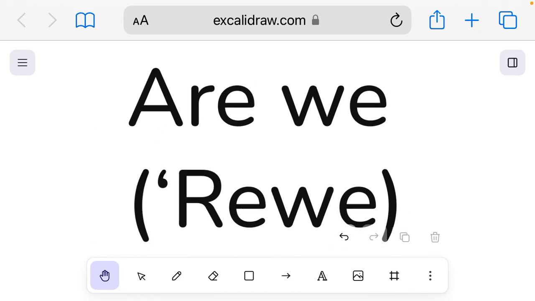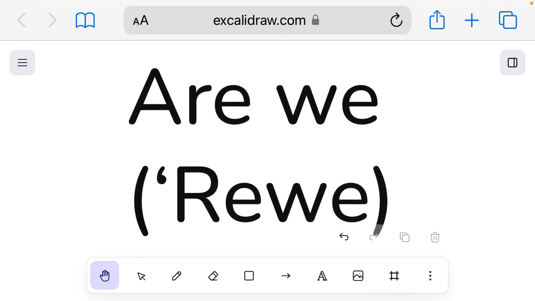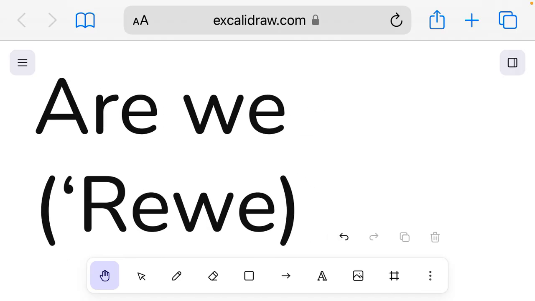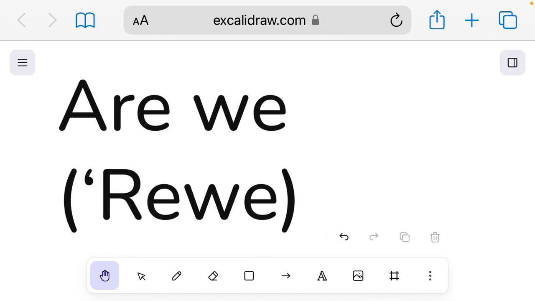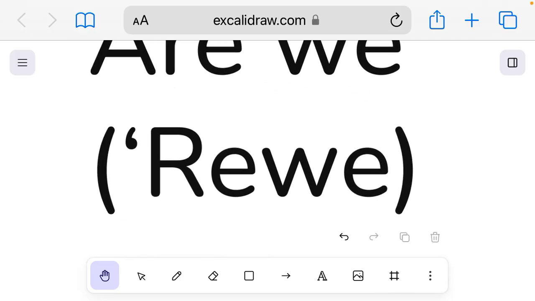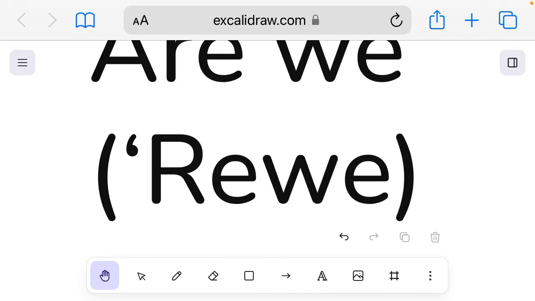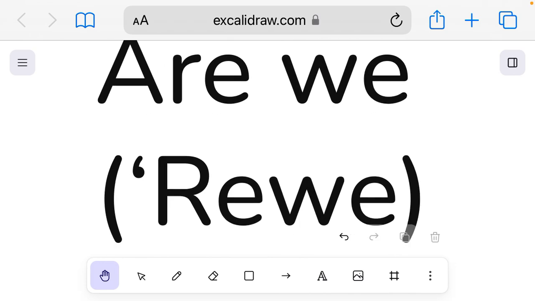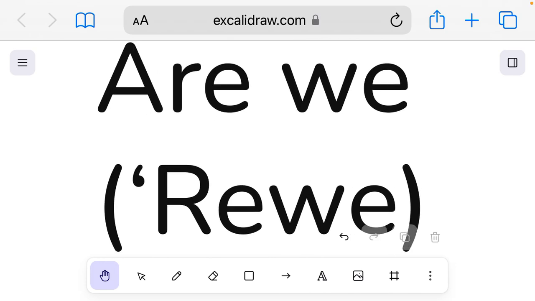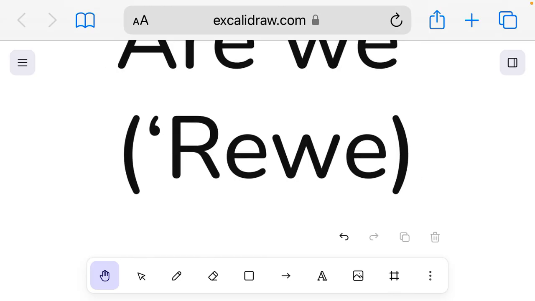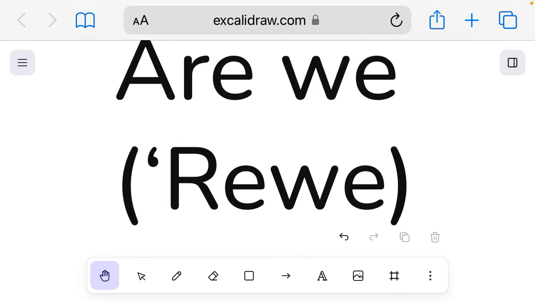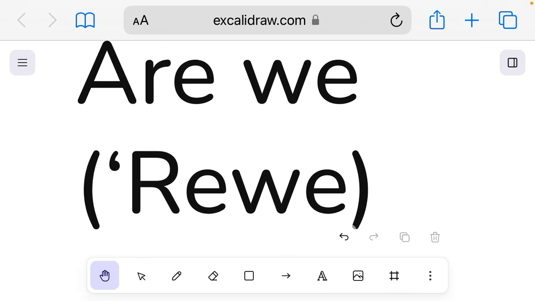"Are we" is the question form of "we are." In a sentence, it's "Are we the people?" Just make sure you change the tone for the question. If you want to use the contracted form, all you do is just say "we're." It comes from the word "are," where you drop the A for an apostrophe, and it sounds like the "er" in "bird." Yeah, that's how you use it.